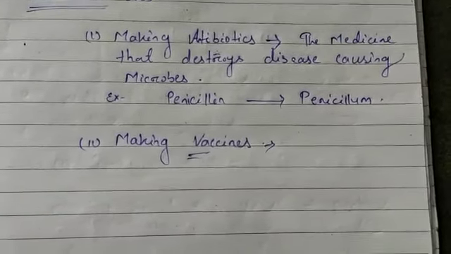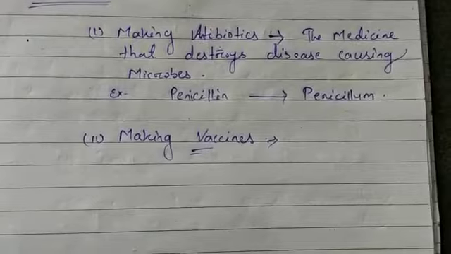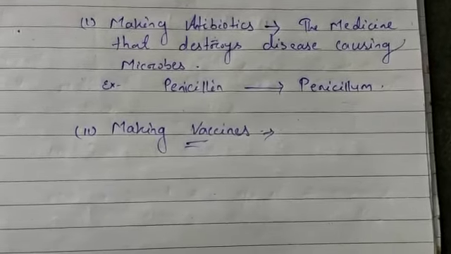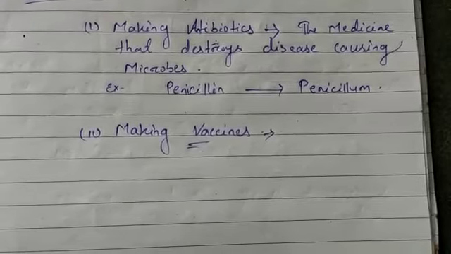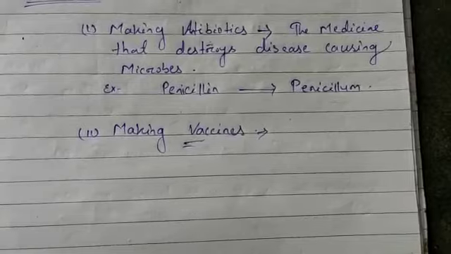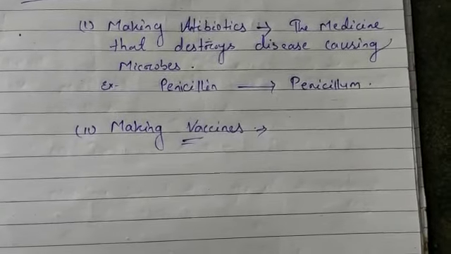What is a vaccine? A vaccine is the preparation of killed or weakened disease-causing microbes. When a vaccine is introduced in the body of a healthy person, the body produces antibodies.